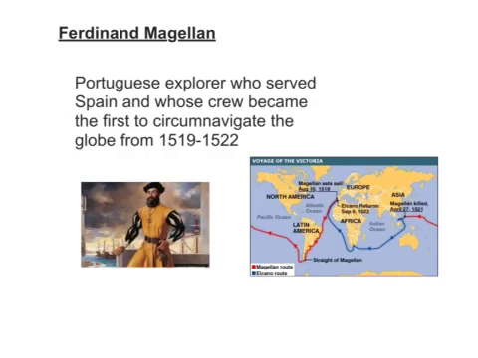The next explorer we're going to discuss is Ferdinand Magellan. In the definition column of your vocabulary sheet, I want you to write down that he was a Portuguese explorer who served Spain and whose crew became the first to circumnavigate the globe from 1519 to 1522. If you look on the map on the bottom right-hand corner, you can see that Magellan actually was not able to complete the circumnavigation because he was killed before the voyage was completed.